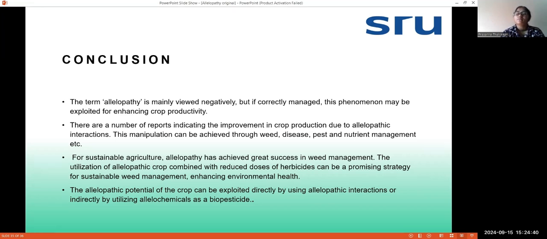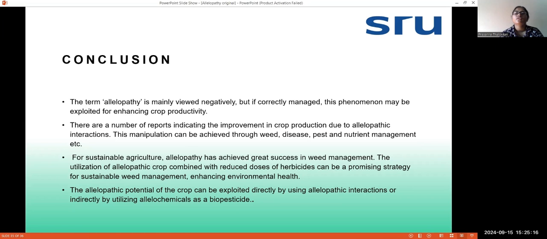Nowadays many people are using allelopathic crops that are helping in crop production. By using biopesticides or bioherbicides made from allochemicals, we use fewer chemical herbicides, and it helps in the disease, pest and nutrient management of our crops. Sustainable agriculture is also achieved because of allelopathy.